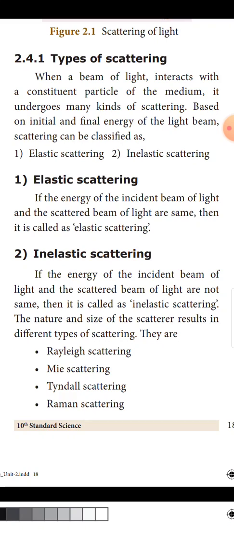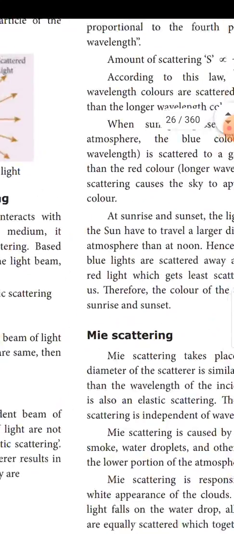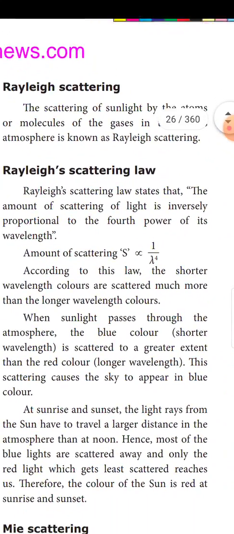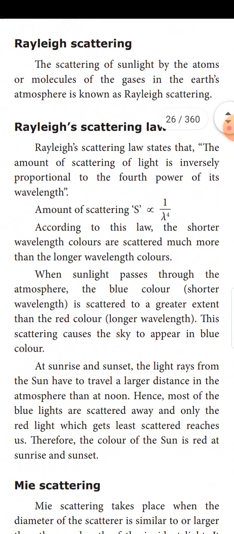The nature and size of the scatterer results in different types of scattering. They are Rayleigh scattering, Mie scattering, Tyndall scattering, Raman scattering. Rayleigh scattering: the scattering of light by the atoms or molecules of the gases in the Earth's atmosphere is known as Rayleigh scattering.